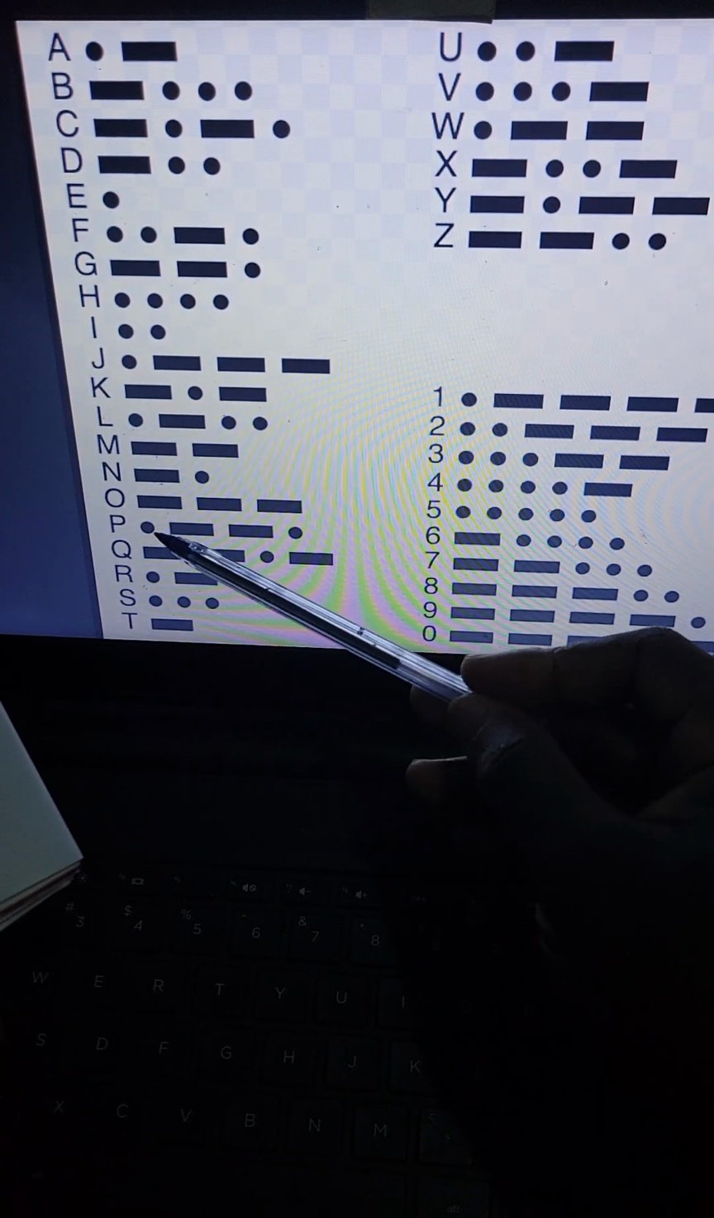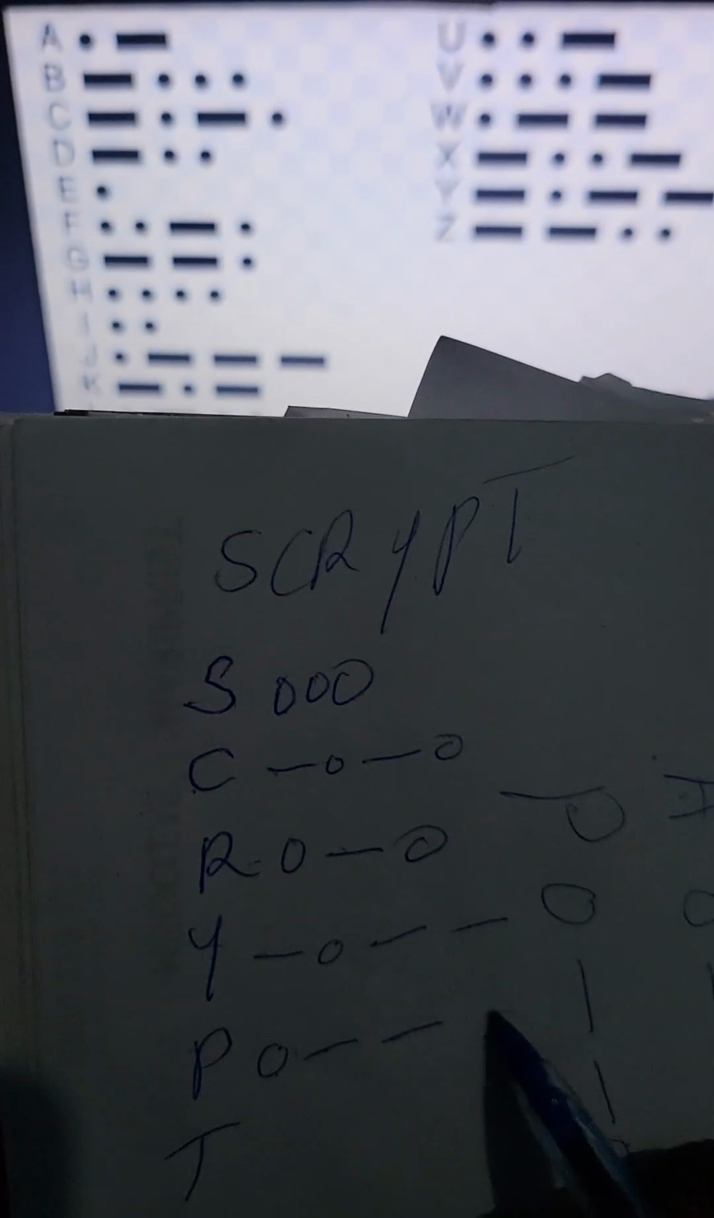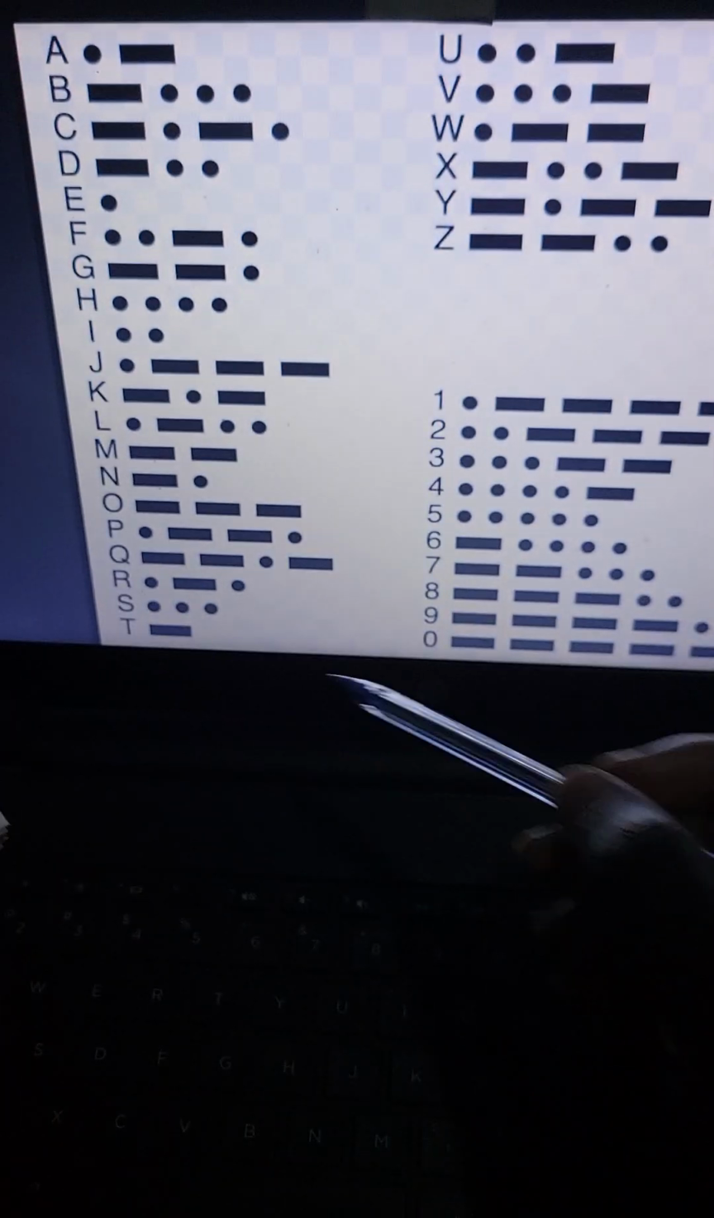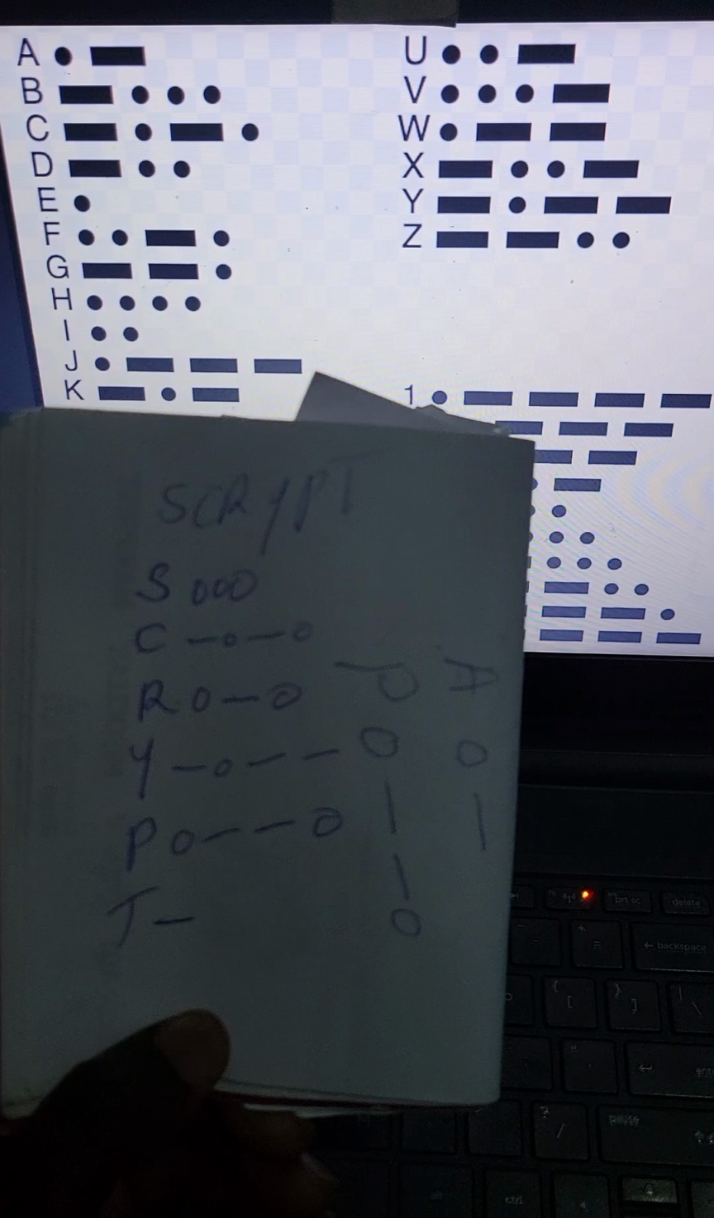Then P is here, it's tap, long press, tap. Then T, it's a long press, long press. Then let us get the phone and we put in these Morse codes.